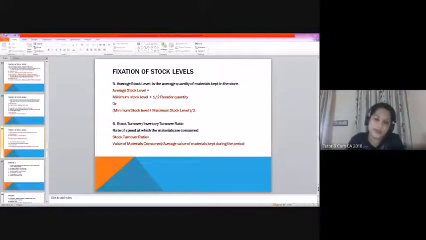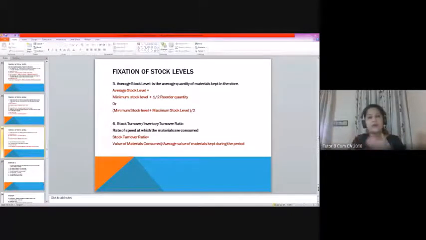Now going with the last part, which is not connected with the different stock levels, but with the pace at which our stock gets converted into the next stage, or the rate of usage of our raw material. That's what we call the stock turnover ratio. It shows how fast our stock gets converted into the next stage, or how fast it is being used for the production process.